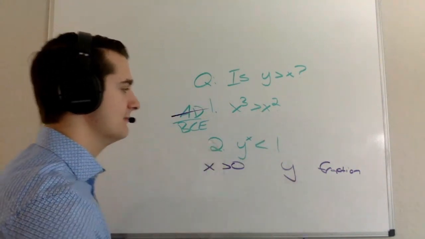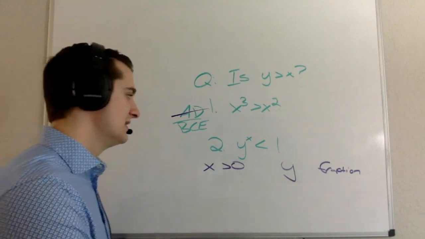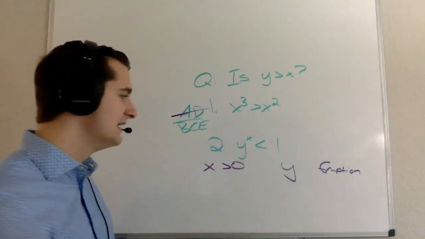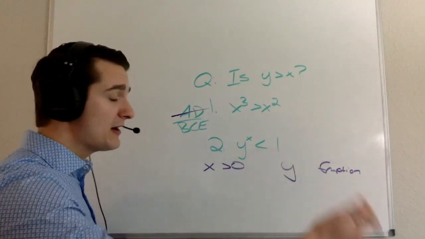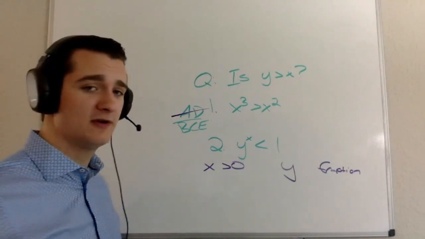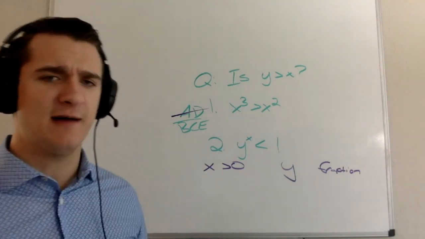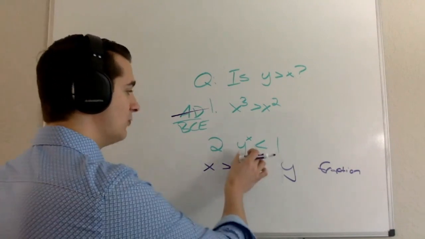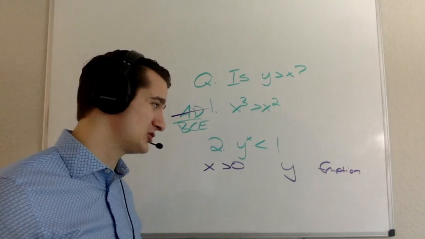Let's say that y is some sort of negative number, right? Then, well, if y is some sort of negative number and x is 2, then when I square it, I'm going to get a number that's even greater than 1, right? If y is some sort of number that's greater than 1, whether I square it or take the square root of it doesn't really matter. Whether I square it or take the square root of a number that's greater than 1, I'm going to get something that's greater than 1, right? Because I can never take a bunch of fractions, multiply them by each other, and get something that's greater than 1, right? And again, I need y to the x to be less than 1. So if x is going to be greater than 0, then I want y to be some sort of fraction.